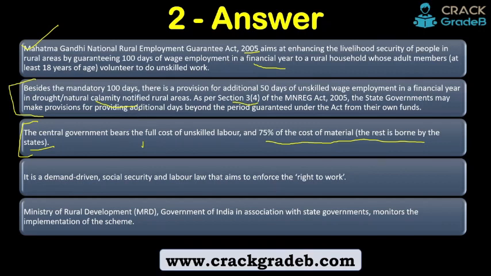So, as per this section, a state government can provide additional days of work beyond 150 days, 100 plus 50 plus additional. But the condition is that for whatever extra days of work the state government creates, the fund is something they are going to arrange. The central government is not going to give any extra fund beyond 150 days, right?